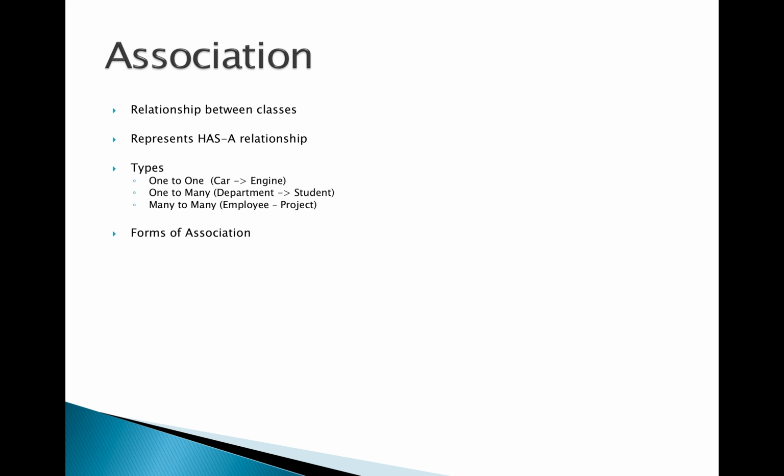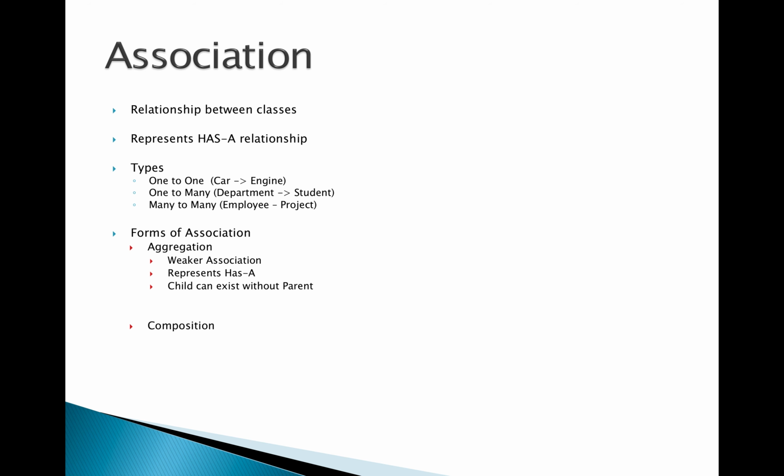We'll discuss two forms of association here. Association basically means it is a "has a" relationship. In this we have two forms. One is aggregation, the other one is composition. Aggregation represents a weaker association. We'll see what a weaker association is. Again, aggregation represents a "has a" relationship between two objects, like a car and an engine, department and a student, like that.